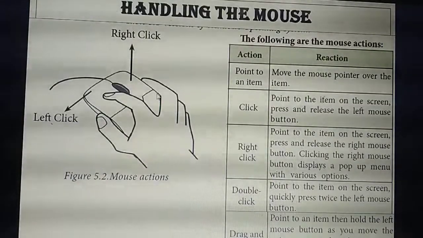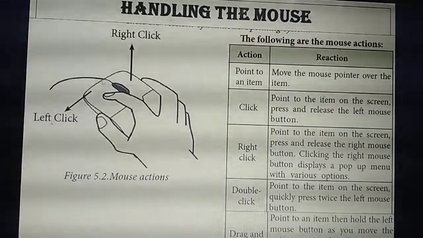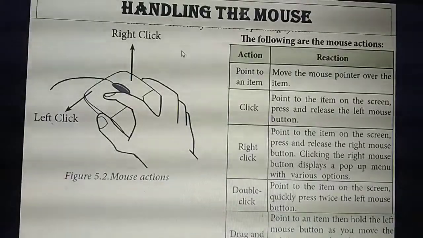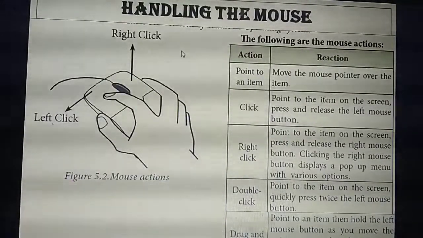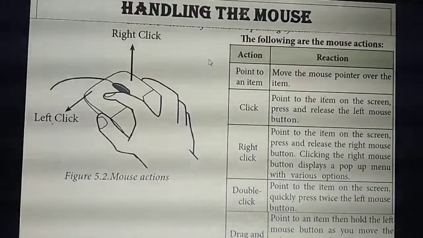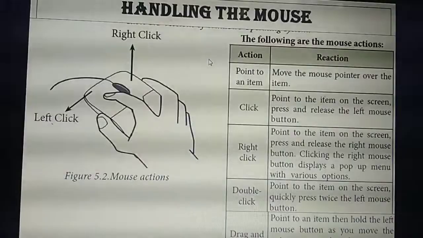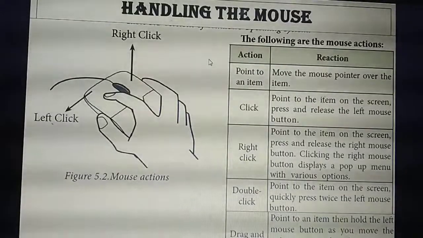So there are 2 clicks: left click as well as right click. For example, now I am clicking the left button. If you are clicking the left button, we call it left click. First you need to place the finger like this. Have you seen this diagram? Likewise, you need to place the forefinger like this. Then you need to press the button and release it.